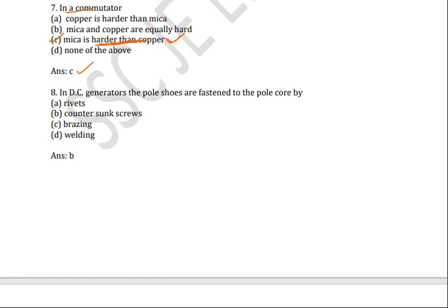Next question. In DC generators, the pole shoes are fastened to pole core. In DC generator, the pole shoes are fastened. Fastened means closed, or linked to this. These pole shoes and pole cores are linked by using countersunk screws. In DC generators, the pole shoes are fastened to pole core by countersunk screws.